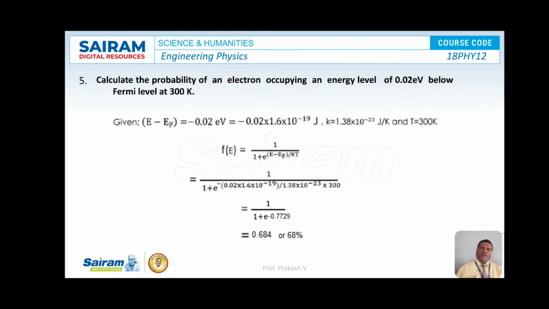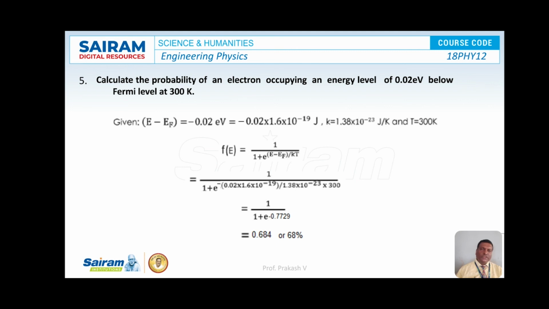So we know the formula for the Fermi factor f of E is equal to 1 by 1 plus e to the power of E minus EF by kT. So substitute the contents in the formula. So that is 1 by 1 plus e to the power of minus 0.02 into 1.6 into 10 to the power of minus 19 divided by 1.38 into 10 to the power of minus 23 into 300.